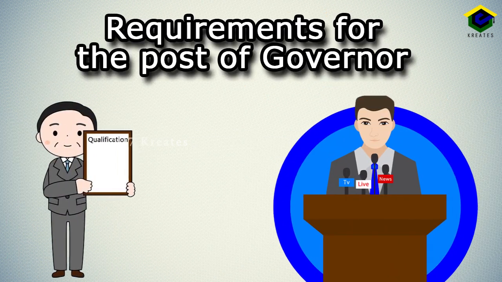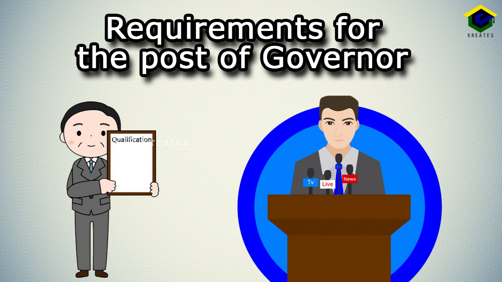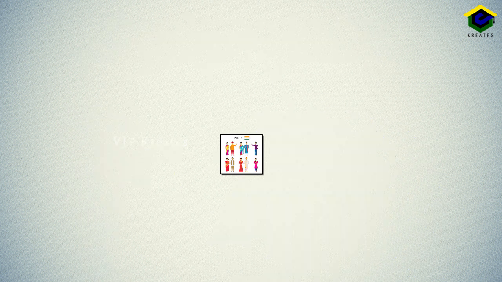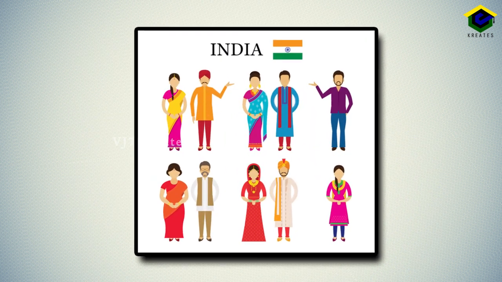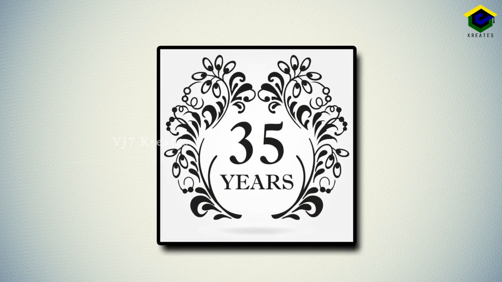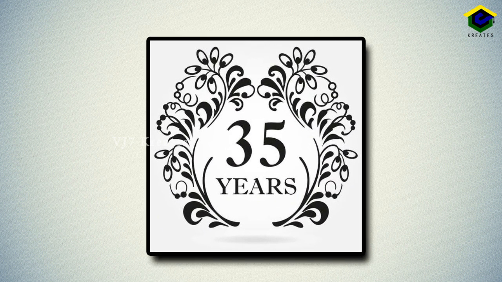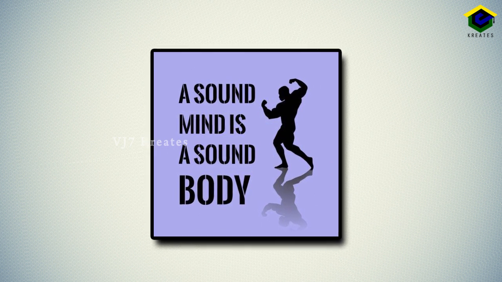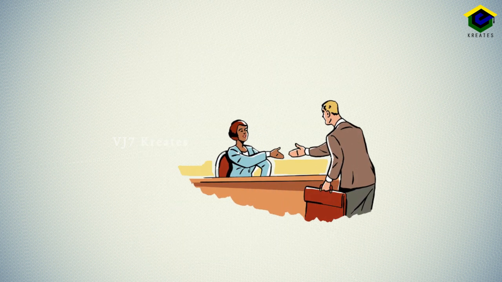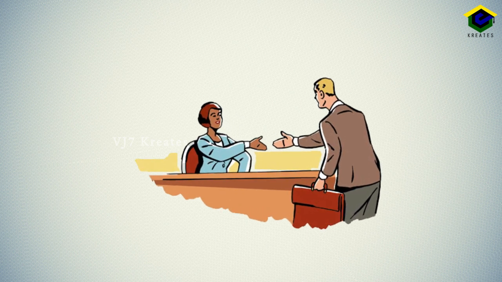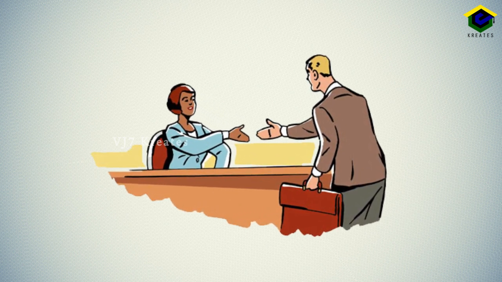What are all the requirements for the post of Governor? To become a Governor, you should be a citizen of India and you should have completed 35 years of age, and you should have a sound mind and should not hold any public office of profit. So these are all the requirements for the post of governor.